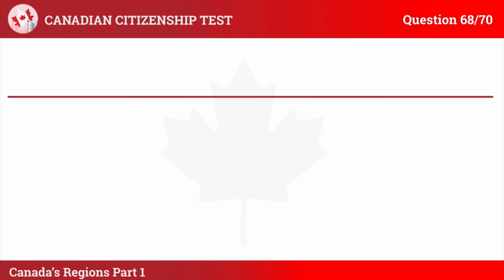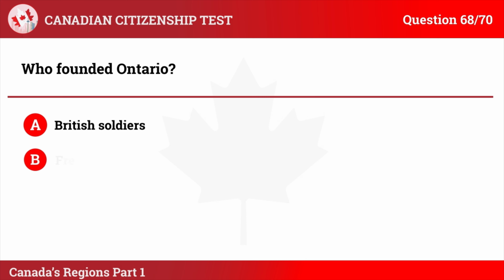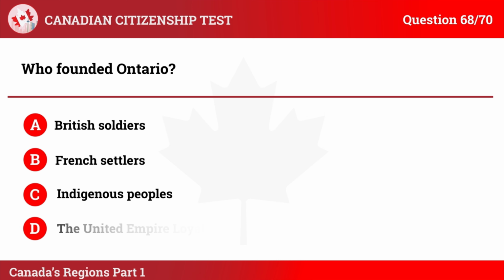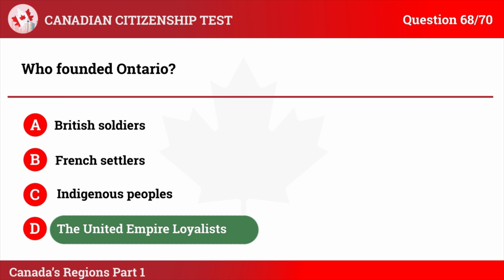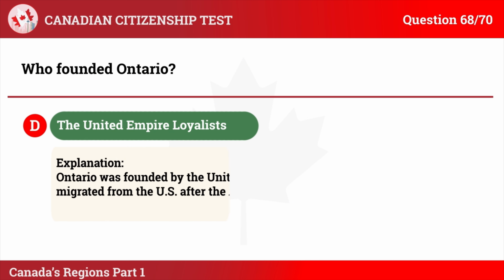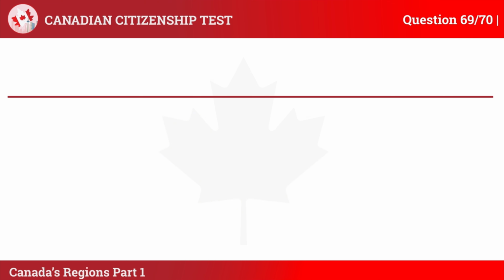Question 68. Who founded Ontario? A. British soldiers. B. French settlers. C. Indigenous peoples. D. The United Empire Loyalists. The correct answer is D. The United Empire Loyalists. Explanation: Ontario was founded by the United Empire Loyalists, who migrated from the U.S. after the American Revolution.